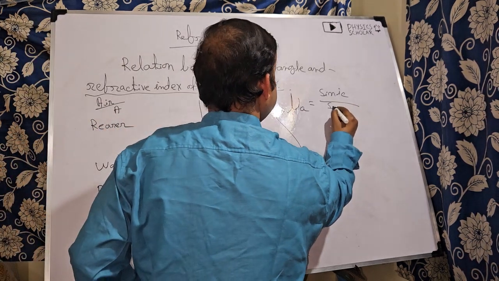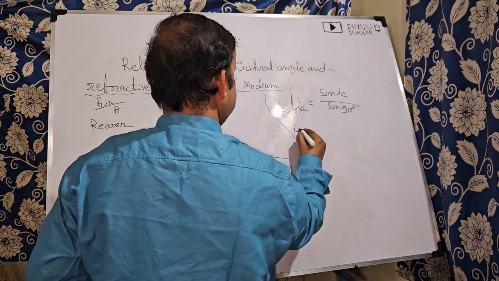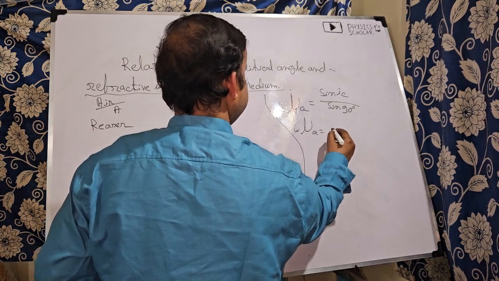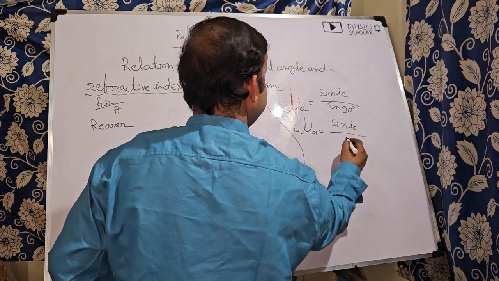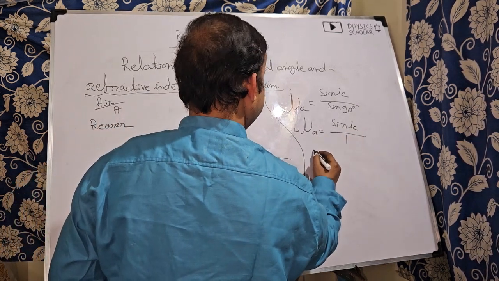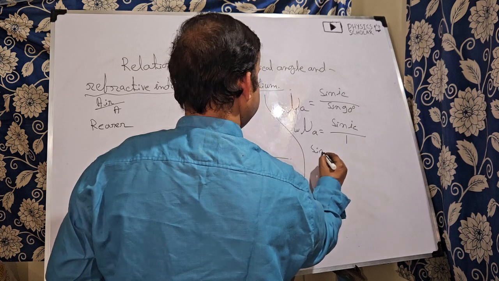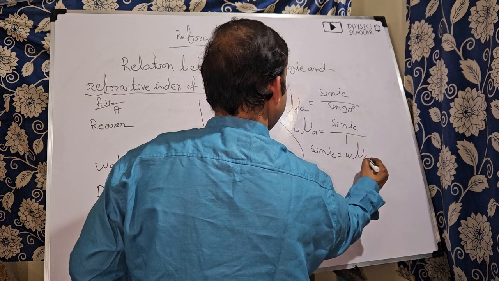So W mu A is sin IC divided by sin 90. The value of sin 90 is 1. So sin IC is equal to W mu A.